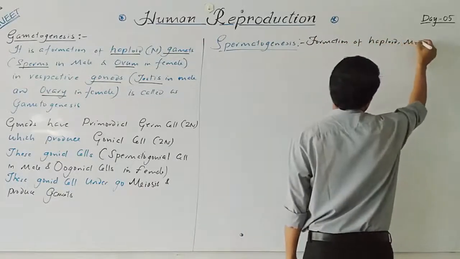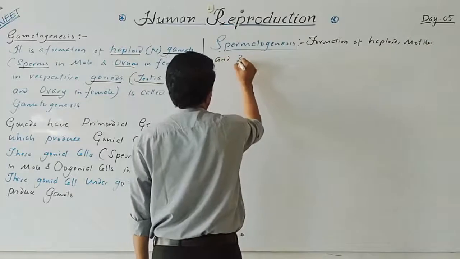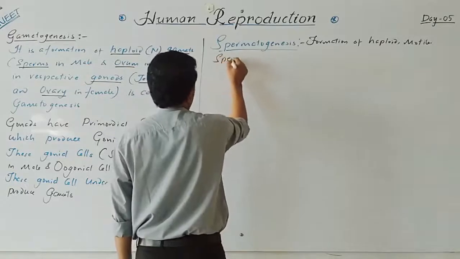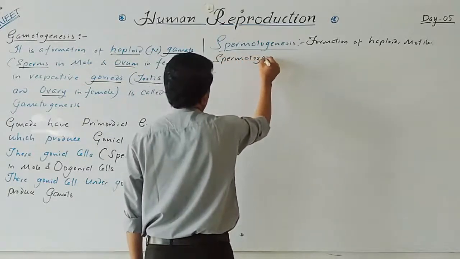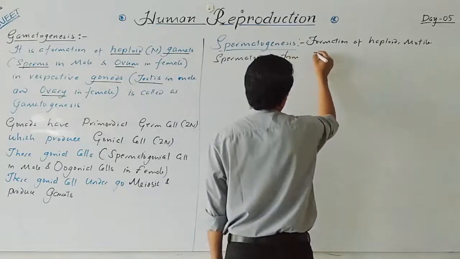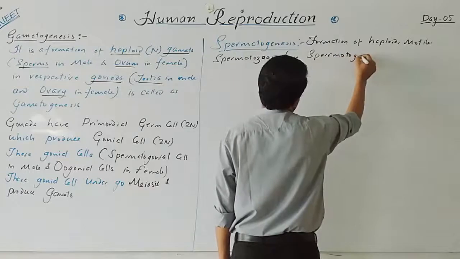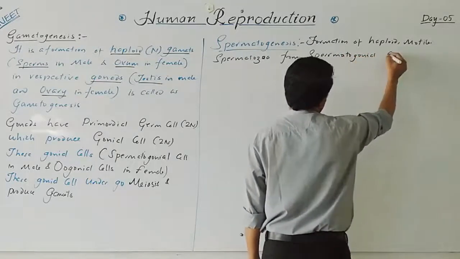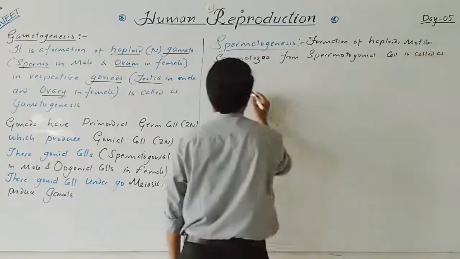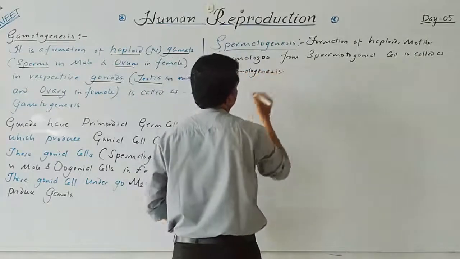haploid, motile haploid motile spermatozoa from spermatogonial cell is called as spermatogenesis.